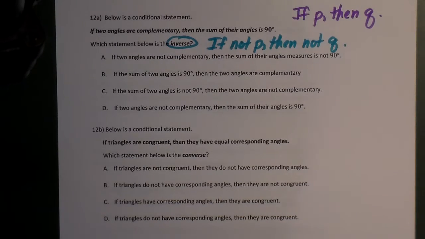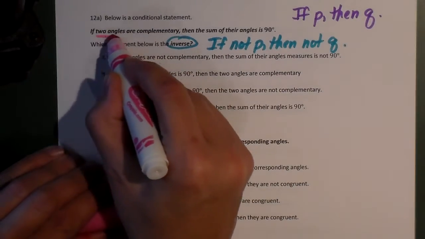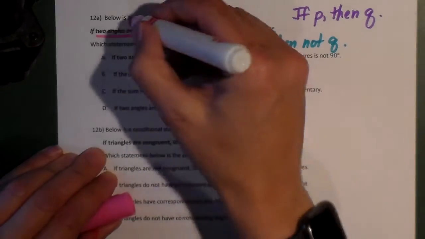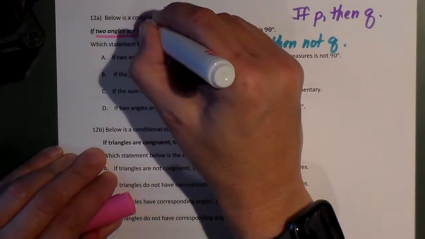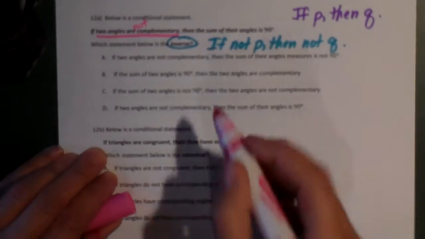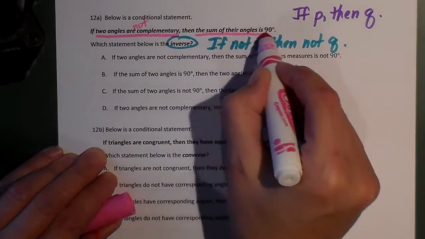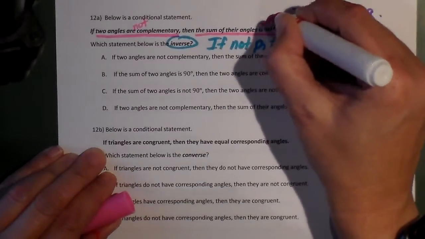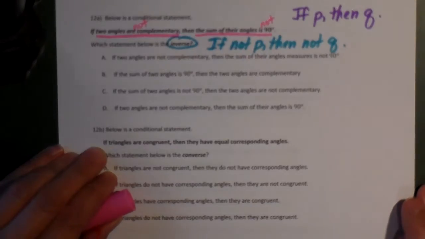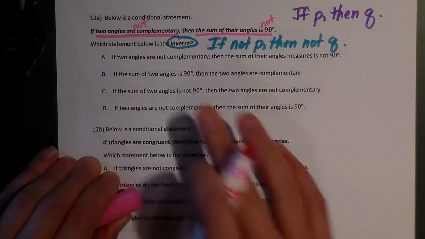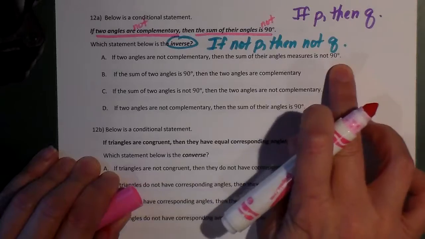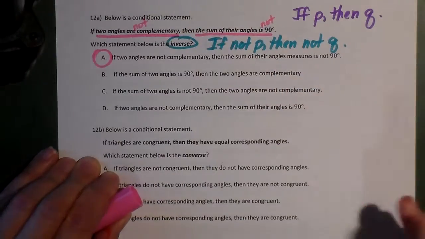So all I'm looking at here is this says if two angles are complementary. For the inverse, what am I going to change that to? Are not complementary. Then the sum of their angles is 90. Then the sum of their angles is not 90. That's how we do the inverse. So look at the one that matches that. If two angles are not complementary, then their sum of their measures is not 90. Boom, A is your answer.